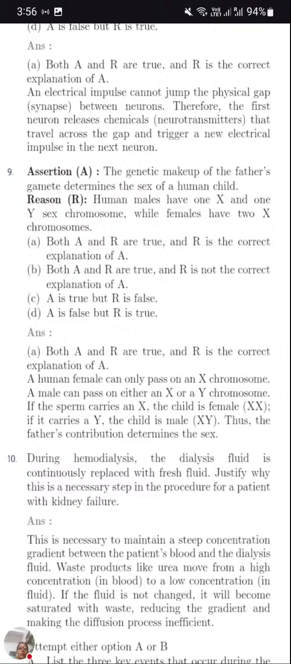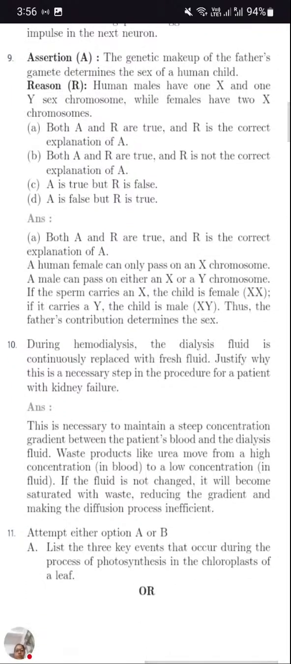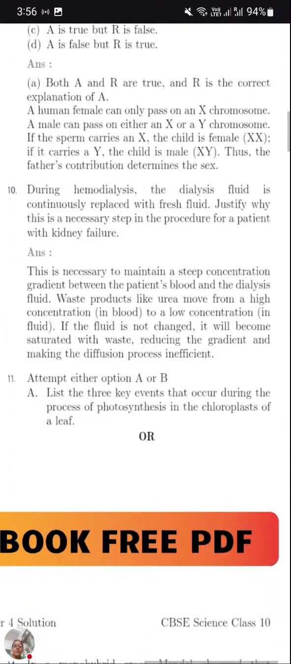In human makeup, human males have one X and one Y sex chromosome, while females have only X chromosomes. So both are true and it is the correct explanation. Now coming to the 10th question. Only 9 MCQs we get in Section A of the bio part. We completed the MCQ part. Now the question answers have started.